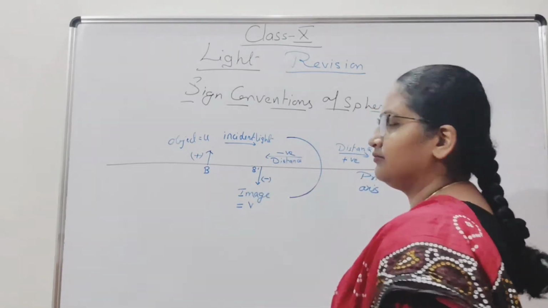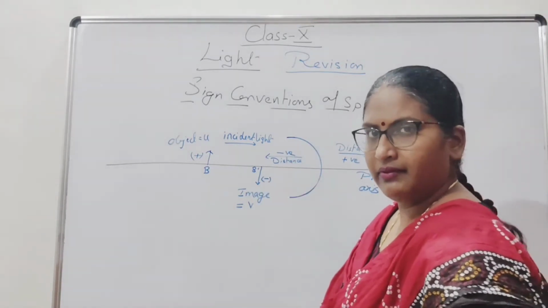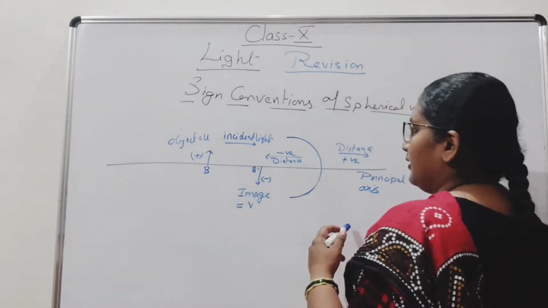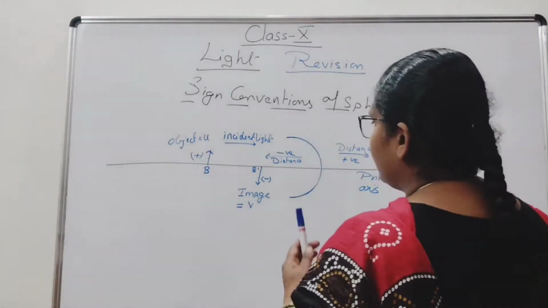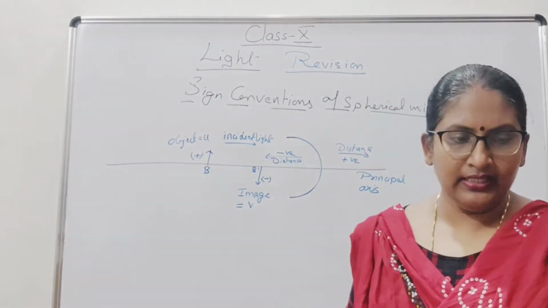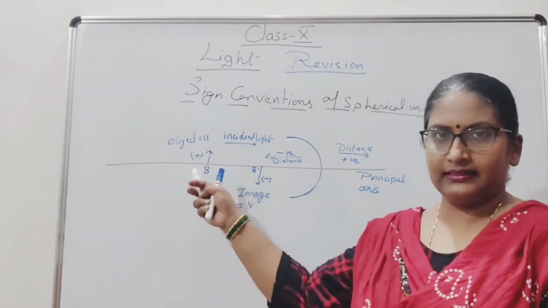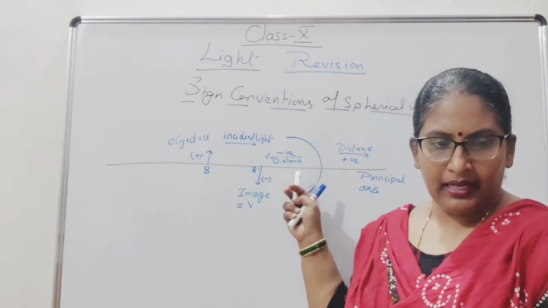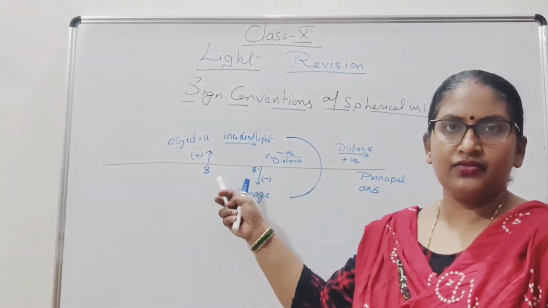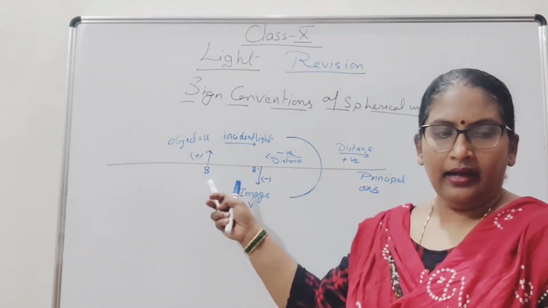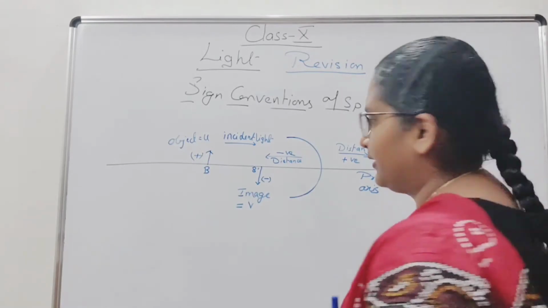Suppose this is your mirror. Concave mirror we will take. First rule: all the distances parallel to the principal axis of the spherical mirror are measured from the pole of the mirror.